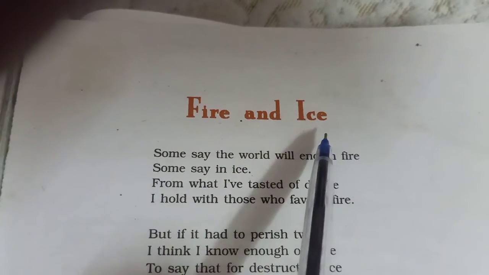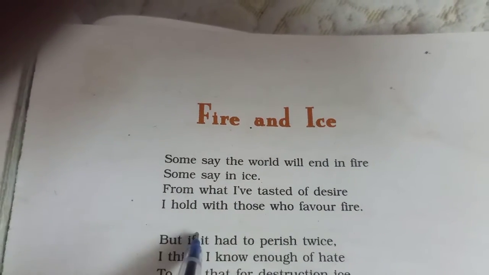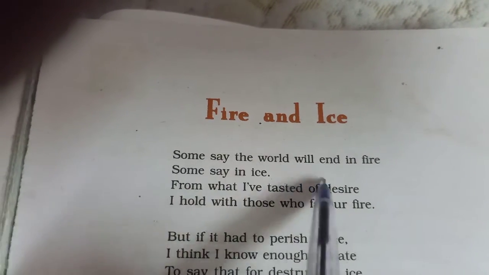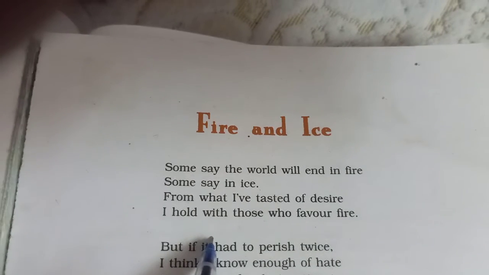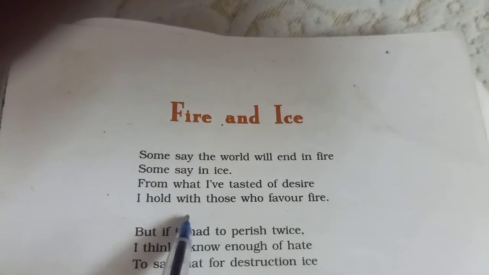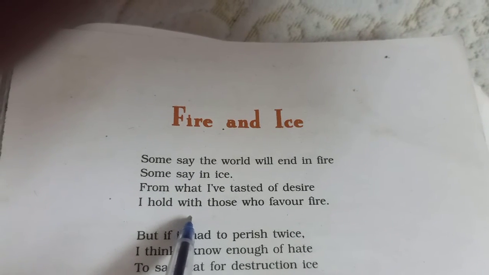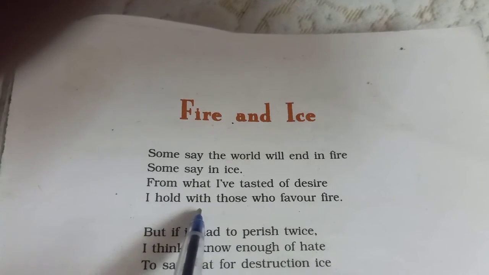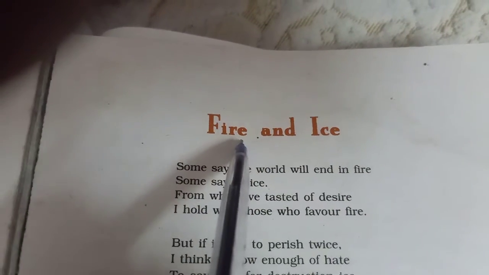Both the components are compared with self-destructing human emotions, hatred and desire.